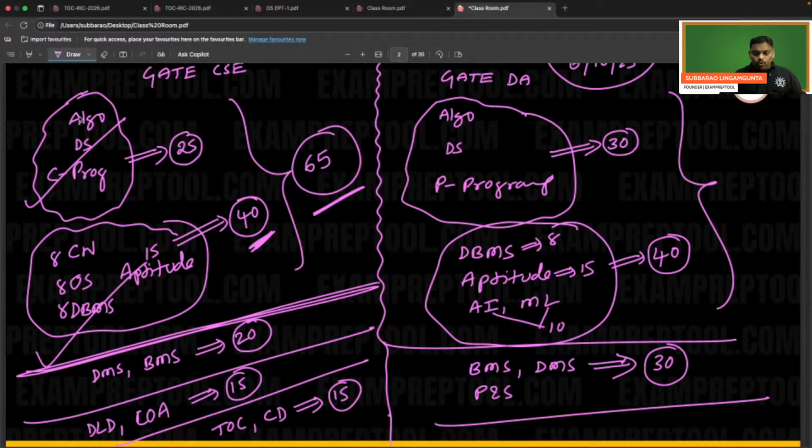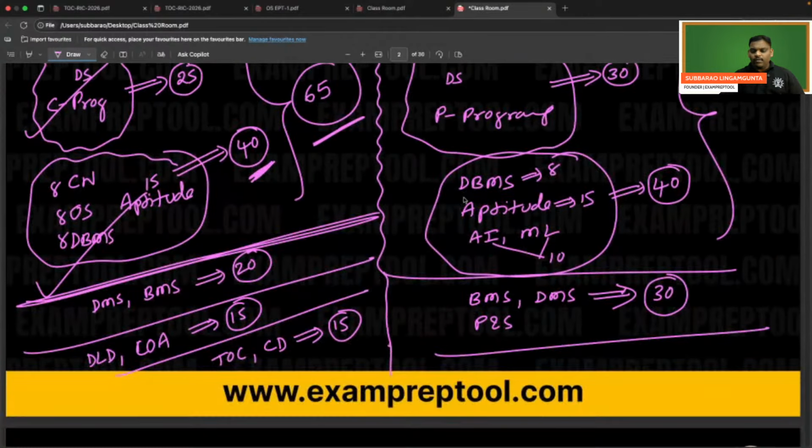So this is the core area: algorithm, data structure, C programming. Algorithm, data structure, Python programming, that is the core. For computer science people or DA people, the core is these three, followed by the remaining. Aptitude also core. DBMS also for both. OS is not there for both, only for CS. CN is not there for the DA people, only for CS. Okay, fine, perfect. I think everyone is okay.